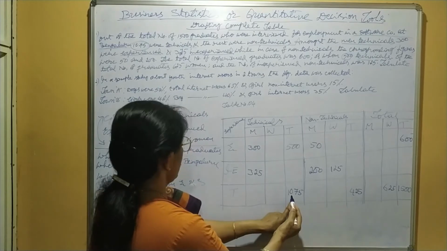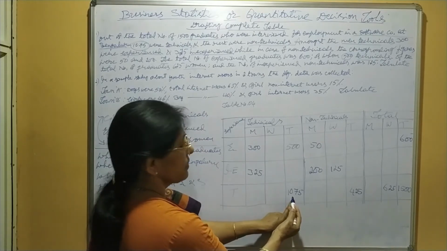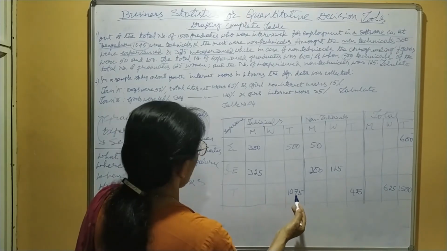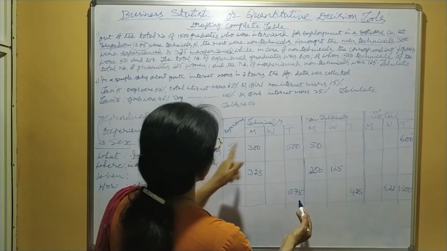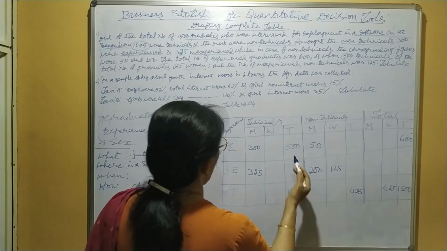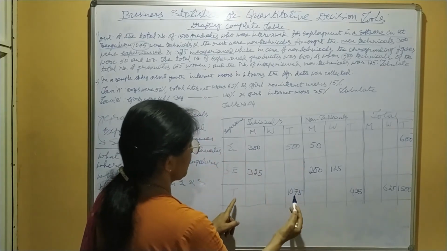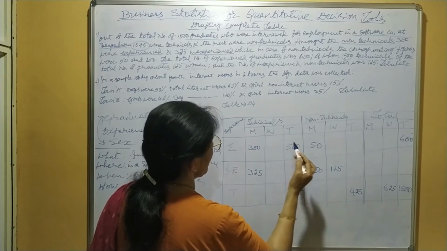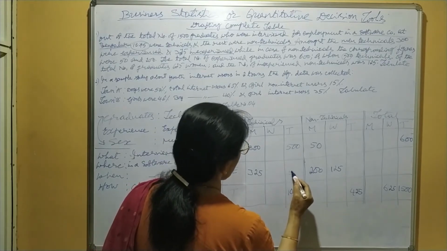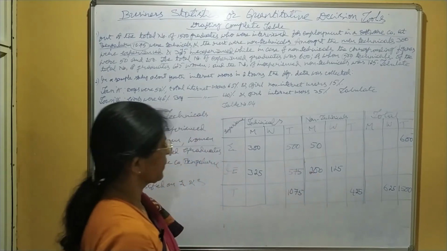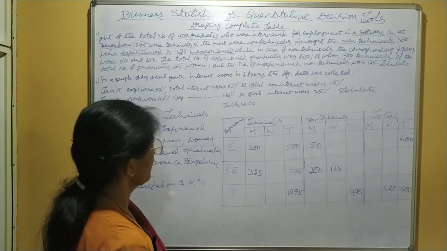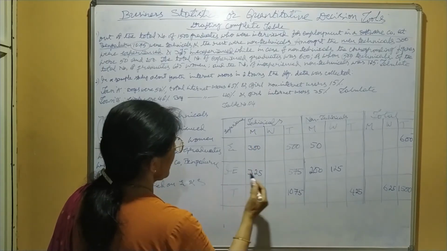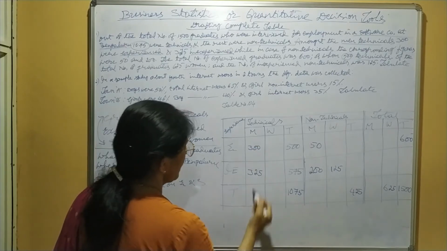Total technical graduates interviewed 1075, out of that 500 are experienced, means remaining are inexperienced: 1075 minus 500, it comes to how much? 575 are inexperienced.